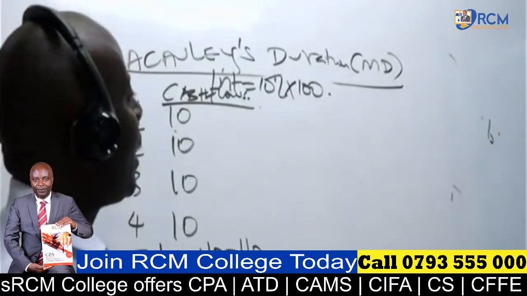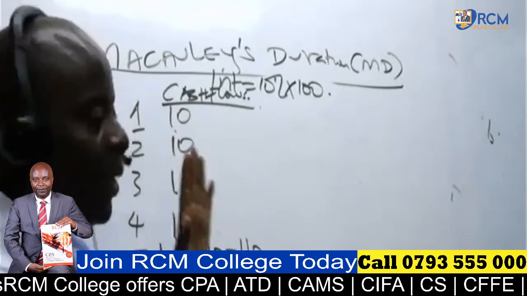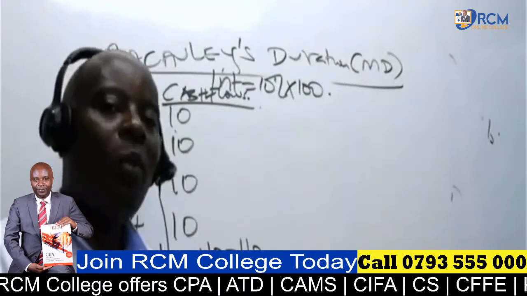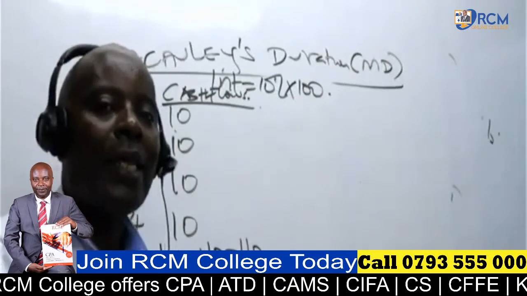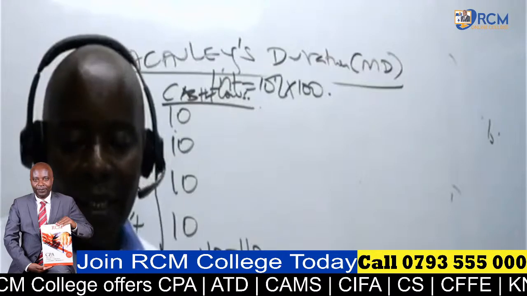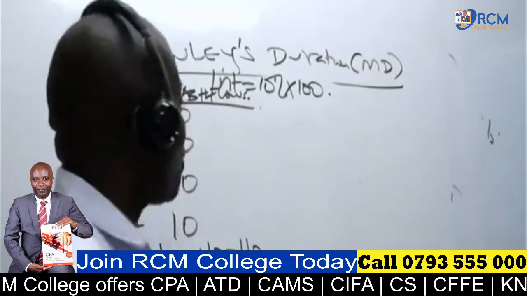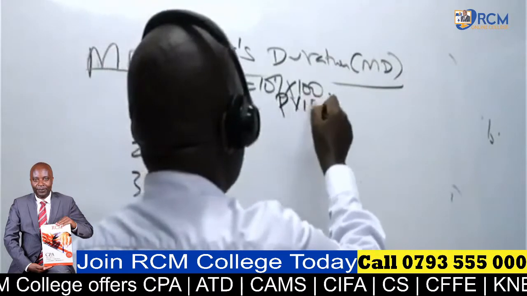So the only thing that I need to do is to come and treat, remember in Macaulay's model, MD, you must treat these 10 as if they're independent cash flows, as if they're irregular. You'll still get the same answer. So come here and give me PVIF.